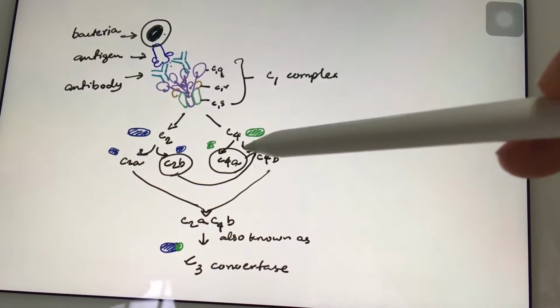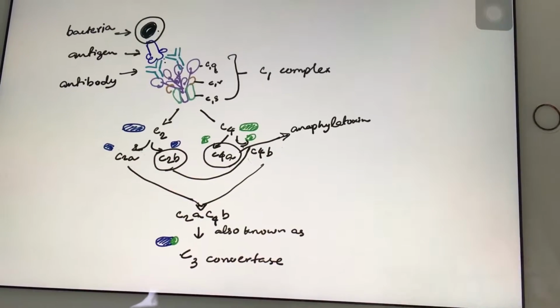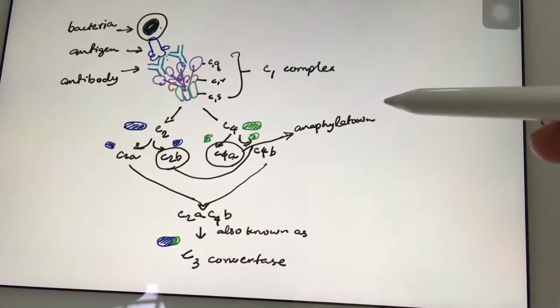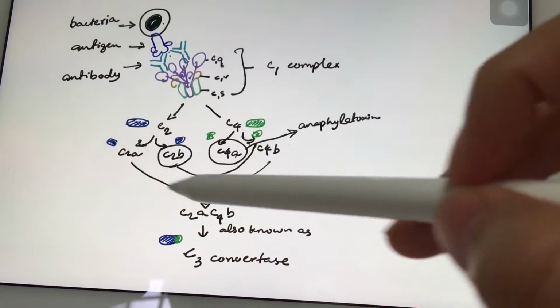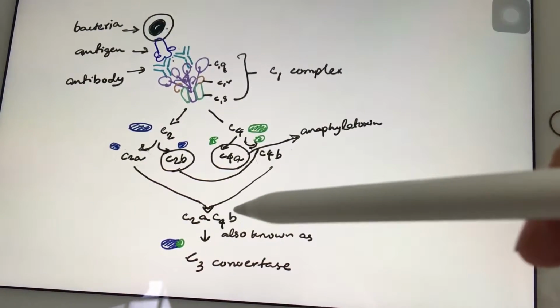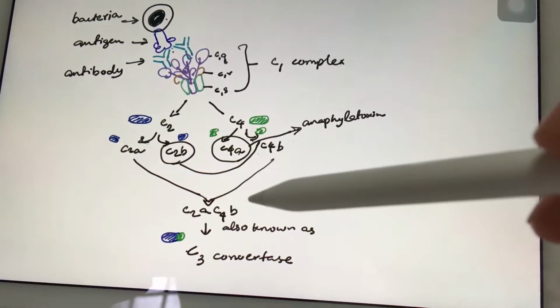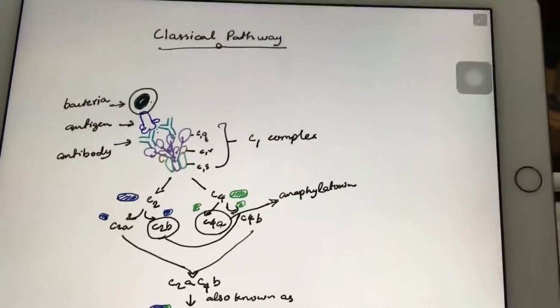C2b and C4a are released as anaphylatoxins into the bloodstream. The remaining two complements, C2a and C4b, will bind together and form the C4b2a complex. It is also known as C3 convertase.